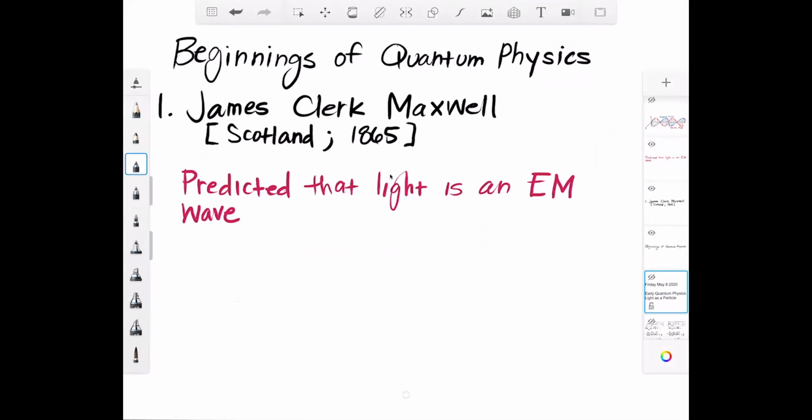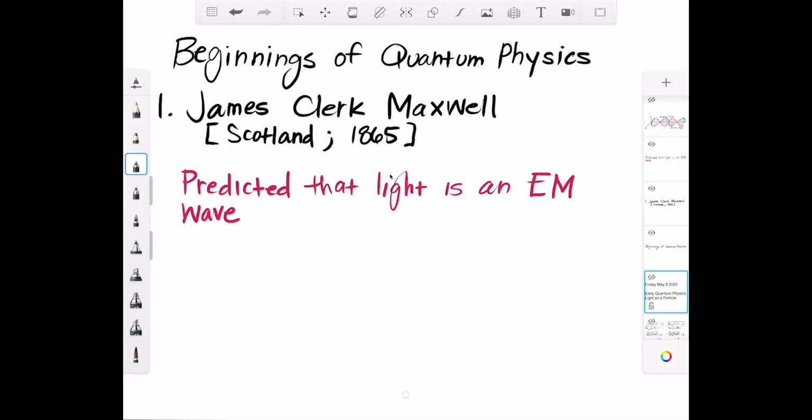So at some point in history, we didn't know what light was. We just kind of looked at it. But he predicted and stated that light is an electromagnetic wave. And people didn't really know what that was at the time. So it was a big deal that he came up with this idea.